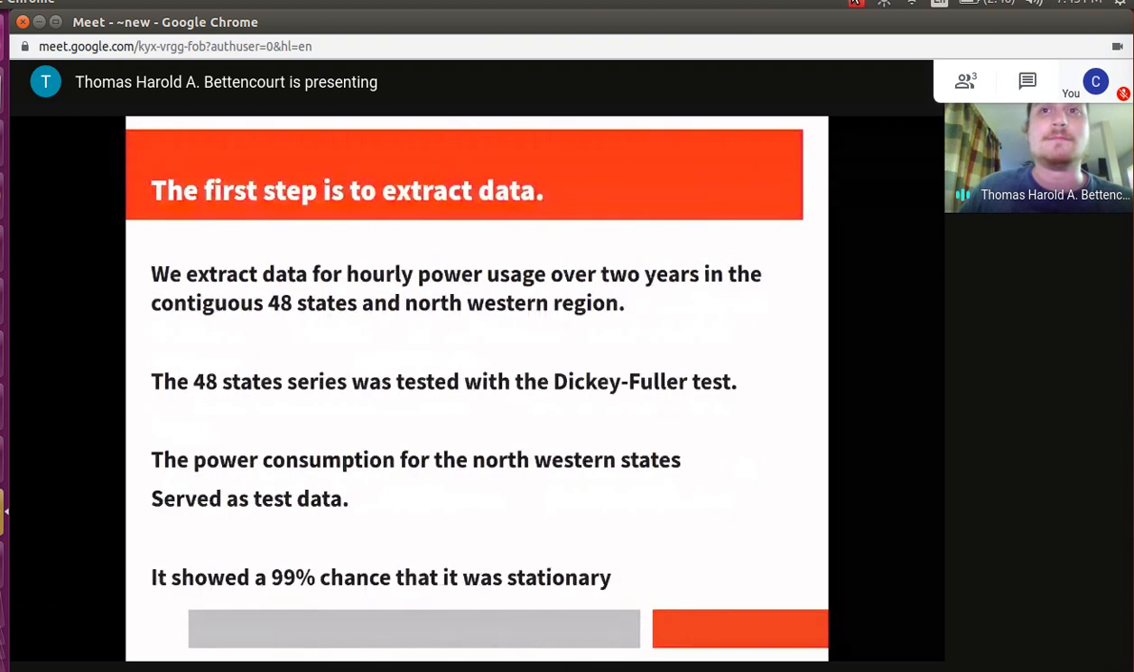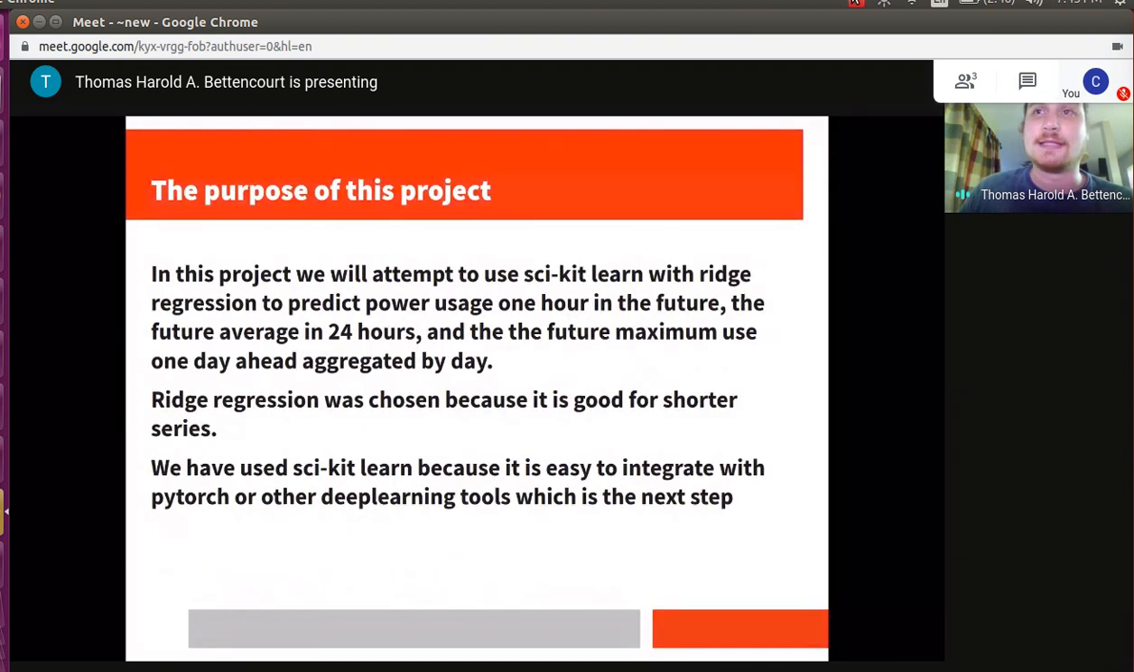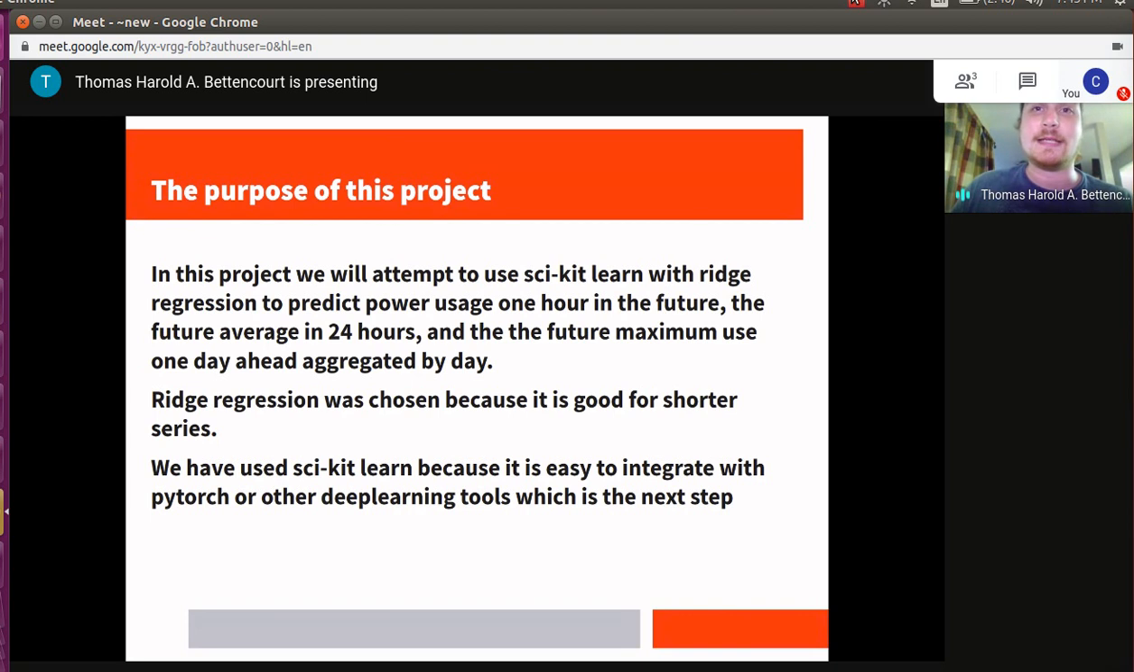Ridge regression was chosen because it's good for shorter series, which is true for the aggregated days. Normally, for a series of days, you would want up to 3 years. Here, we only have 2. We have used scikit-learn because it's easy to integrate with PyTorch and other deep learning tools, which is the next step.